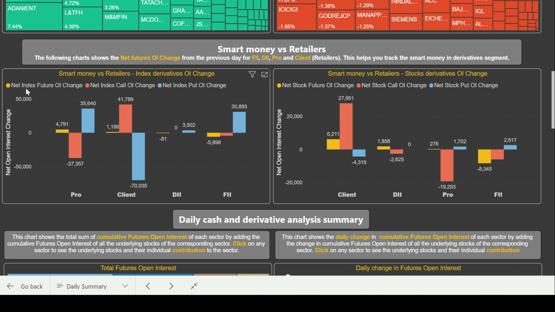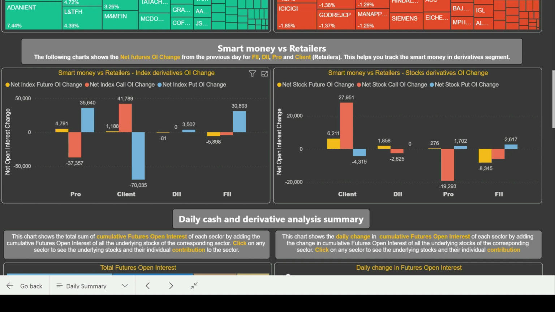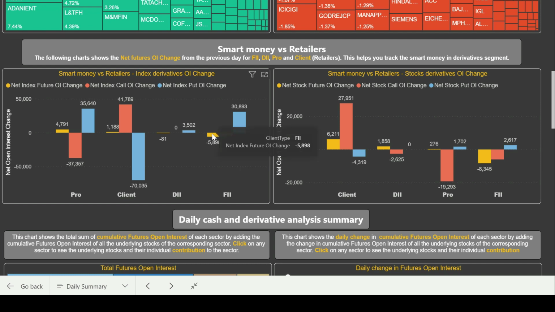As you can see in the graph, we have three indicators, that is net index future OI change. It means the net change in the futures OI positions with respect to the previous day. As you can see from the futures positions of FIIs, the futures positions were very slightly reduced. It is a very small number with respect to the previous day. Similarly, we can see that call positions are also slightly reduced and put positions were added in the index.